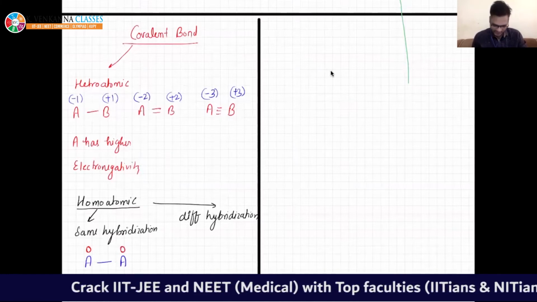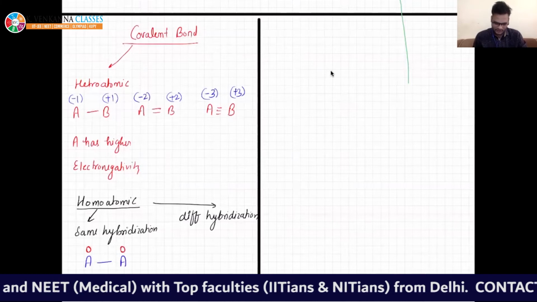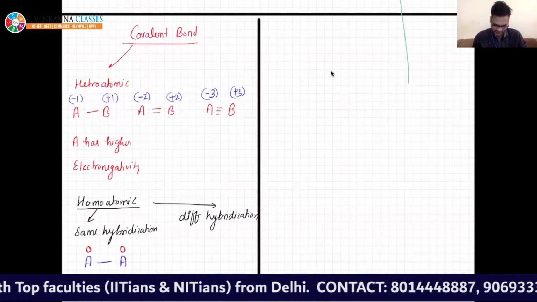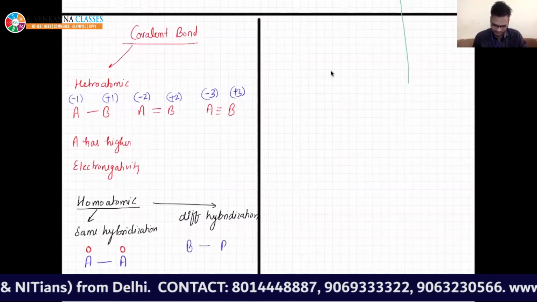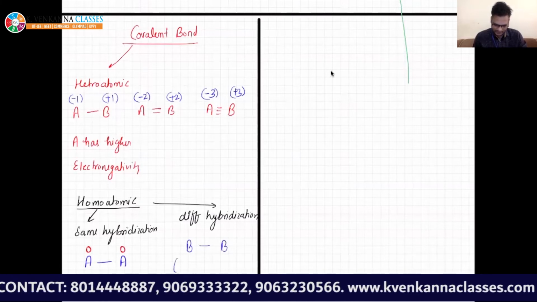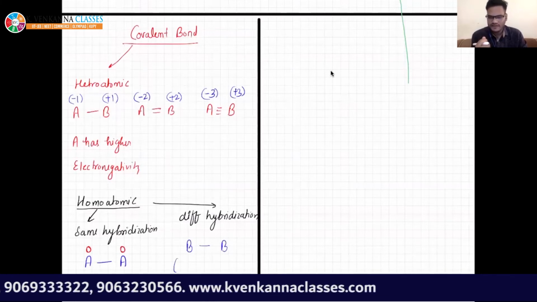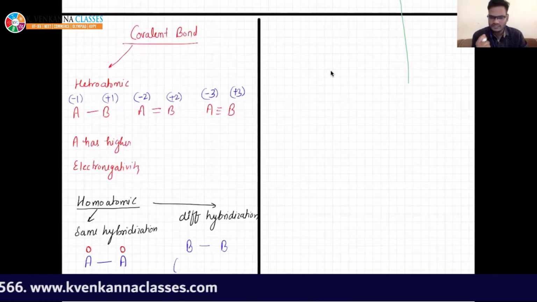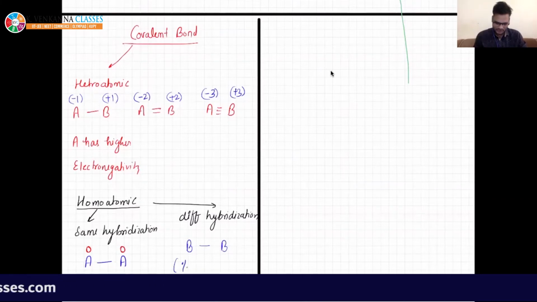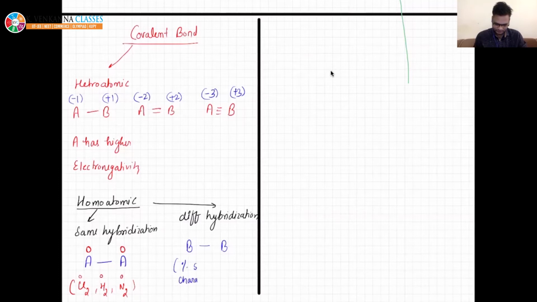But if hybridization is different, let's take some example B and B. In case of hybridization, we need to check only the percentage S character. If the percentage S character of left B is more, then percentage S character also determines the electronegativity.